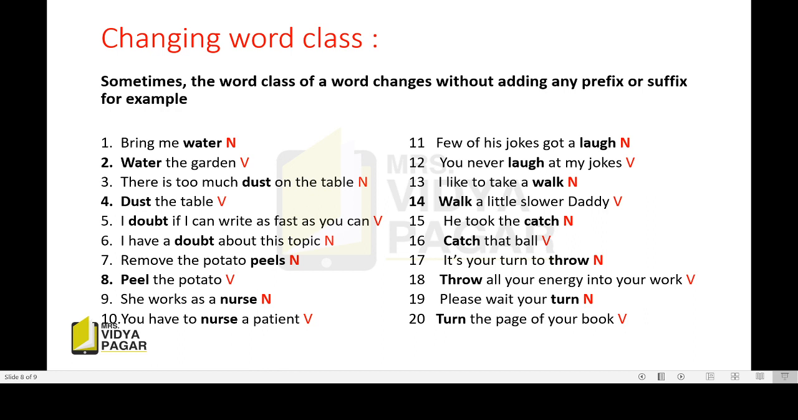I like to take a walk. Here again walk is a noun. Walk a little slower, daddy. Here the child is asking his father to walk a little slower, meaning here an action word. So walk is a verb. He took the catch. Here catch is a noun. Catch that ball. Here it is a verb. It's your turn to throw. Here throw is used as a noun. Throw all your energy into your work means put all your energy. It is again an action word, so it is a verb. Please wait your turn. Turn is used as a noun. Turn the pages of your book, here the action. So it is a verb.